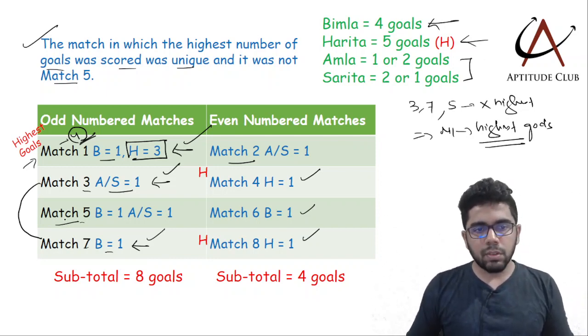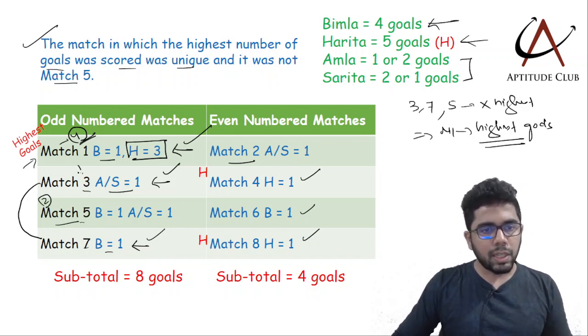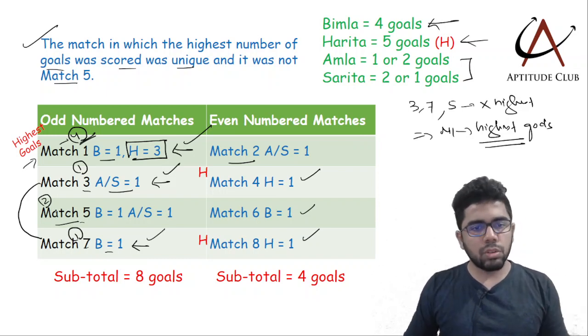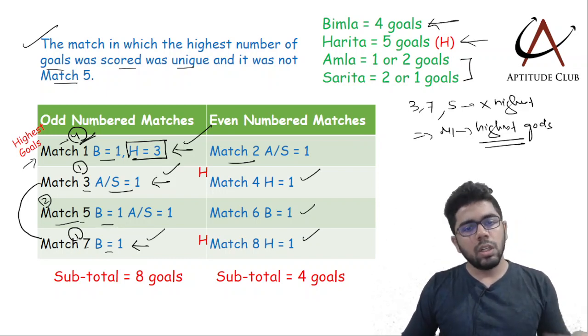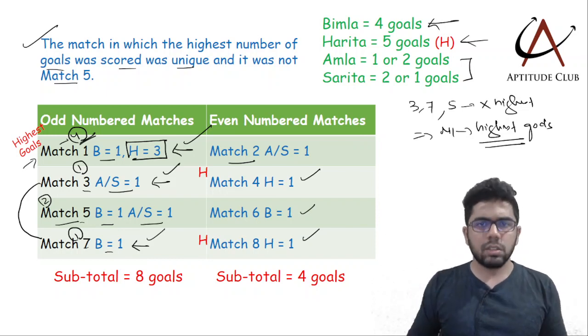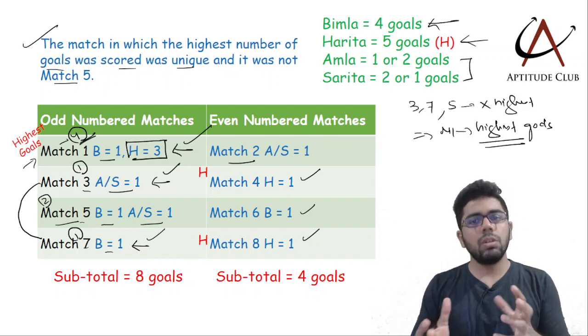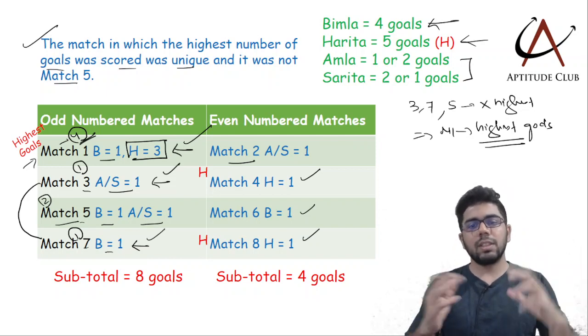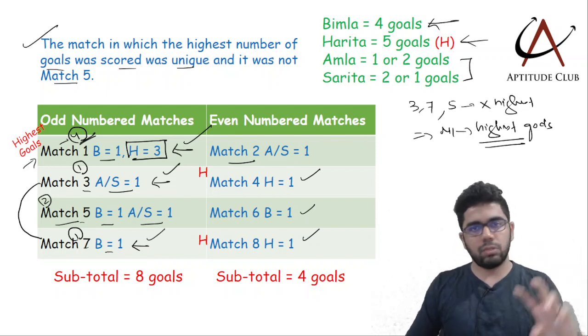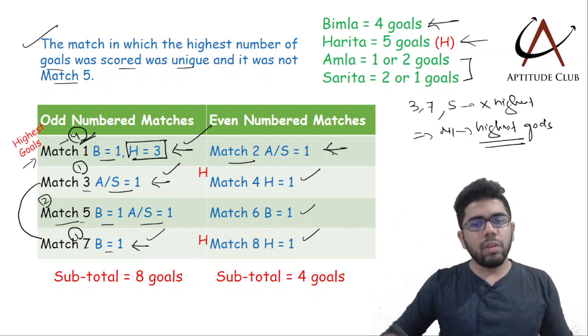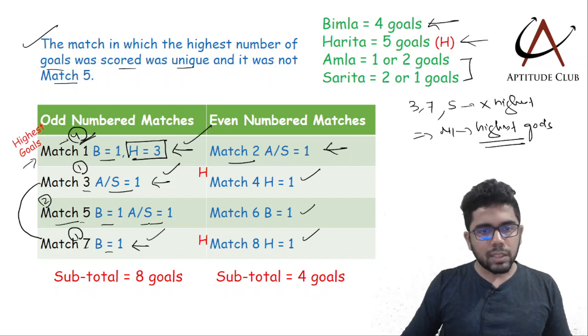In match 5, I need to have 2 goals because 4 plus 1 plus 1. In match 3 it is 1 goal, in match 7 it is 1 goal. So match 5 has to be 2 goals, out of which Bimla is already scoring 1. So one of Amla and Sarita will score the second goal, depending on whoever scores 2 goals. We don't know whether Amla is scoring 2 goals or Sarita, so I am keeping A and S for that case. And whoever has scored 2 goals will score in match 2 and match 5.